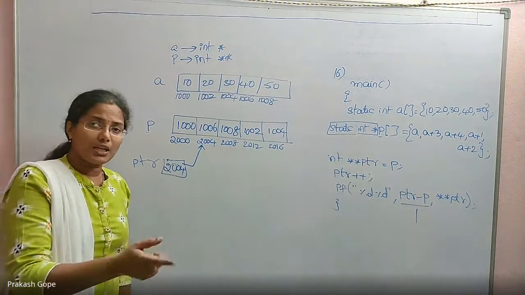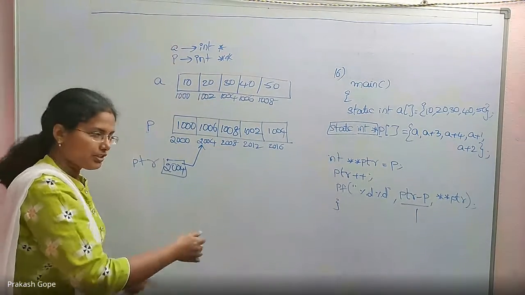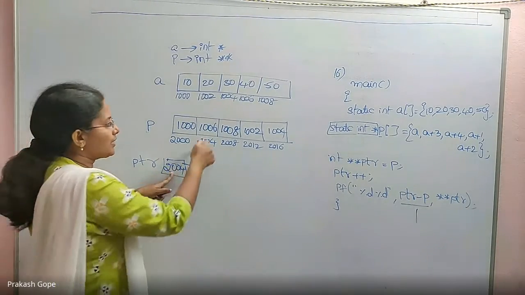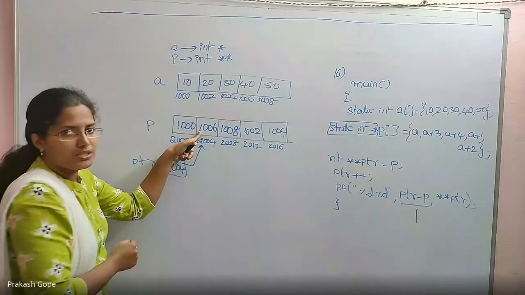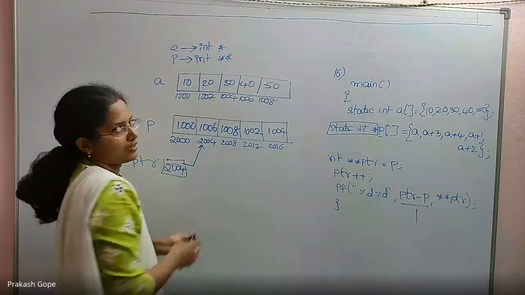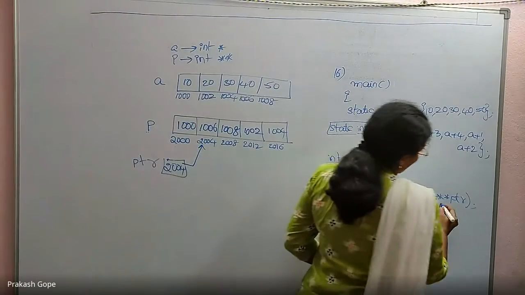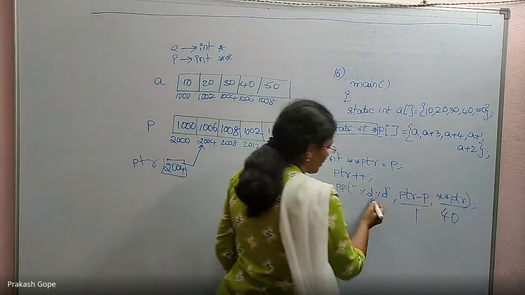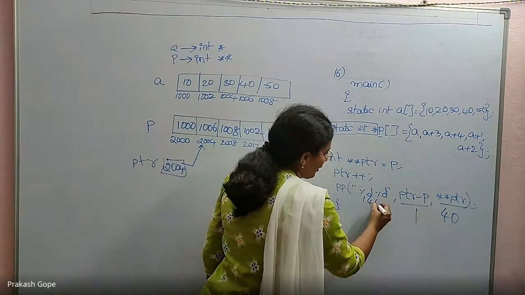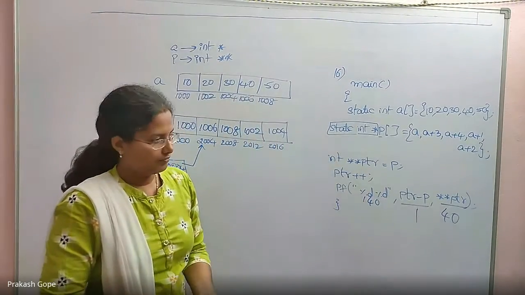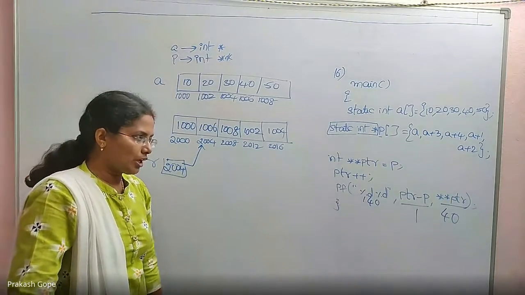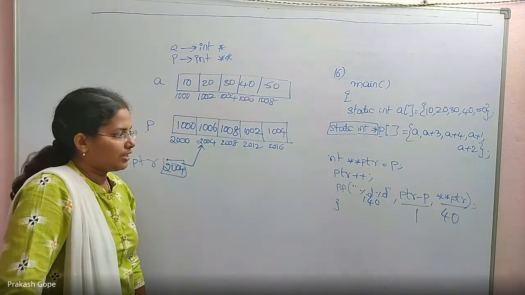Next one, **ptr. It is dereferencing. ptr has 2004. *ptr is 2004's content, that is 1006. One more dereferencing, 1006's content, is 40. So **ptr is 40. In the output there is no comma and no space, so 140 is the output. It's a fill in the blank question, so we need to type 140 in the blank.